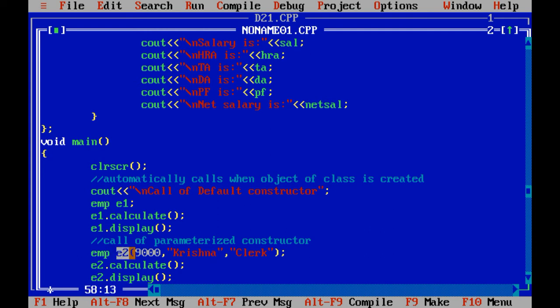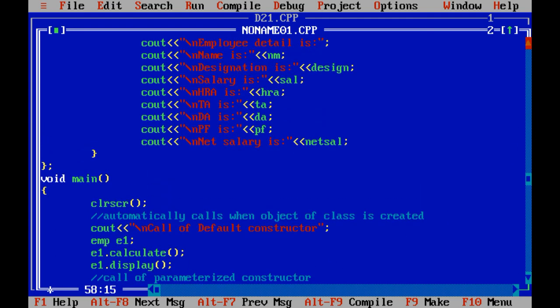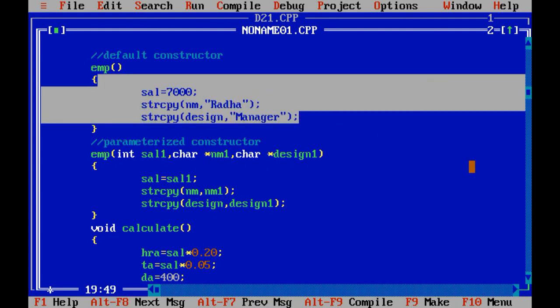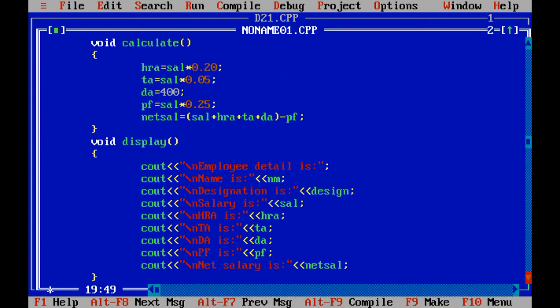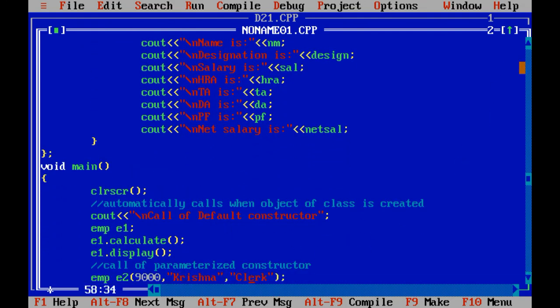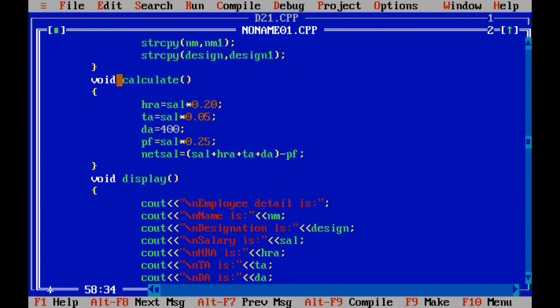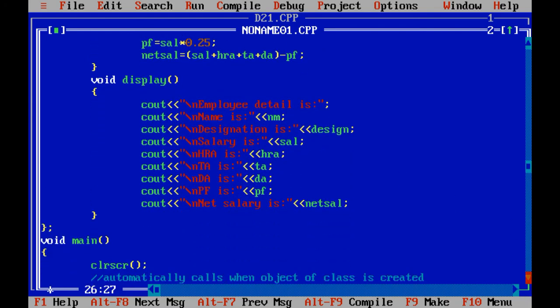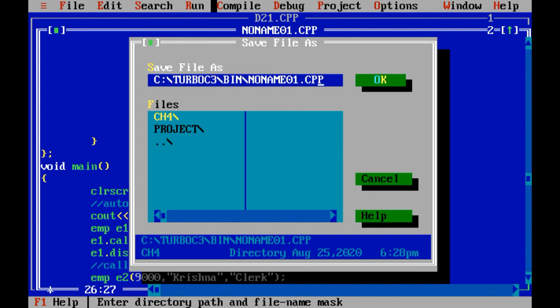Now see, again I want to repeat one point over here, that when I create object E2, at that time first of all it will initialize the value of variables by default values, but after that when you create the object and pass parameters with this, that means 9000, Krishna and clerk are passed over here, at that time that value is overwritten and it will initialize salary by 9000, Krishna into name, and into the designation it will store clerk. Let us save the program first and then we will execute the program.